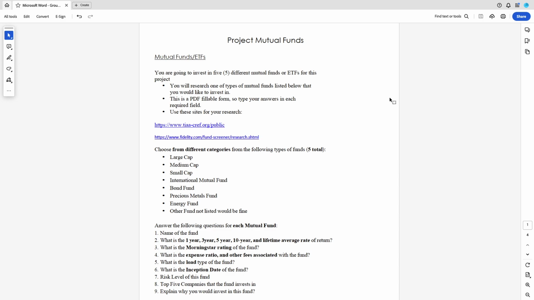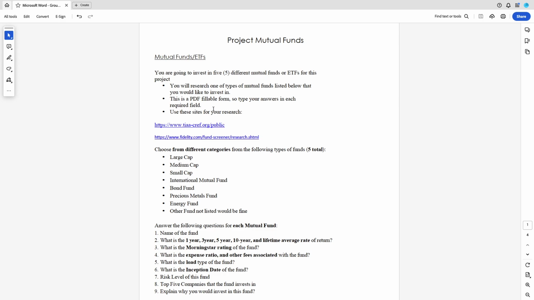My friends, this is the heart of your investment plan, especially as you look at your 401ks. For those of you who are fully employed, and everyone else, you're about to be fully employed in the next few years. This is going to be your retirement vehicle, also for your IRAs. Instead of trying to invest in company stock as a sole investment, let's look at mutual funds. So in this assignment, we're going to look at 5 different funds.